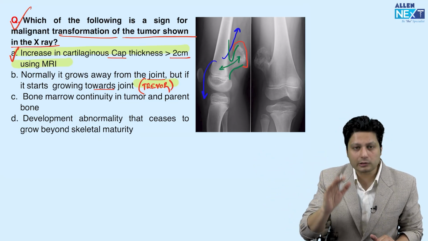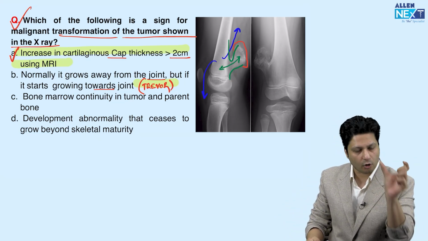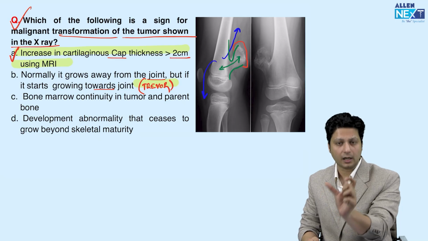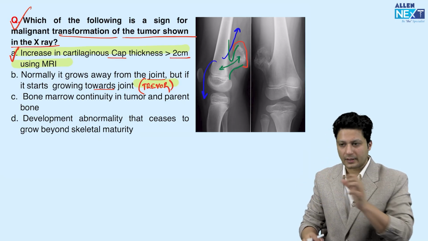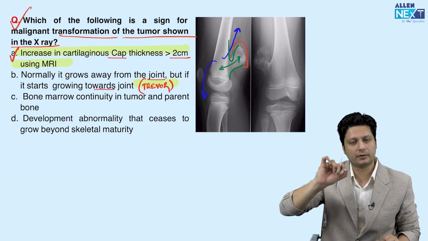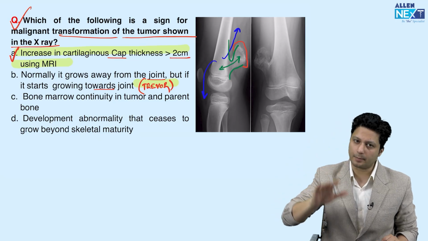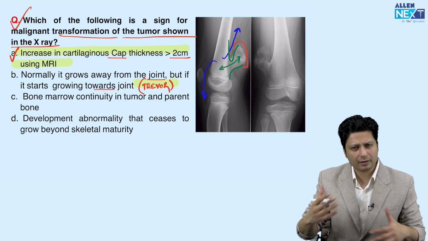So this is also a normal phenomenon which has nothing to do with malignant changes. The marrow canal is always continuous between the tumor and the parent bone, so this option is a normal finding.